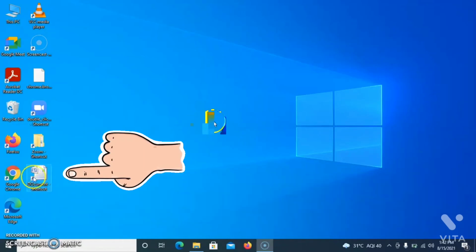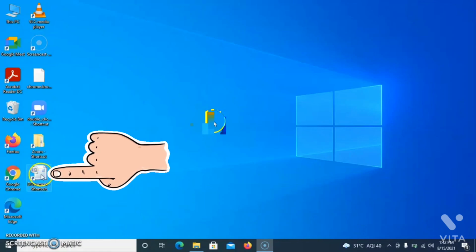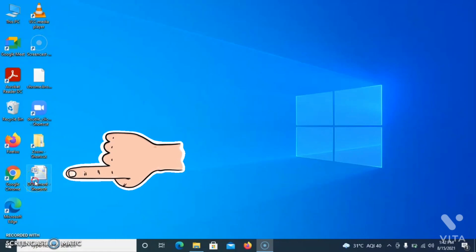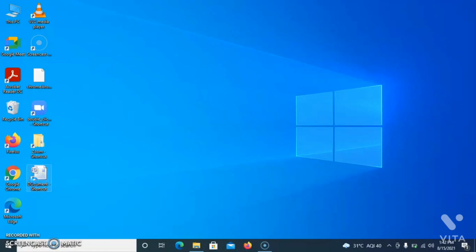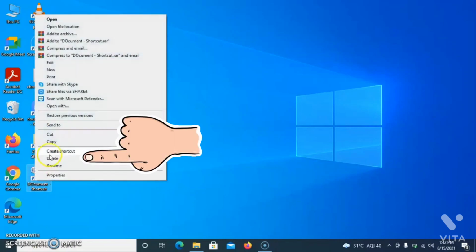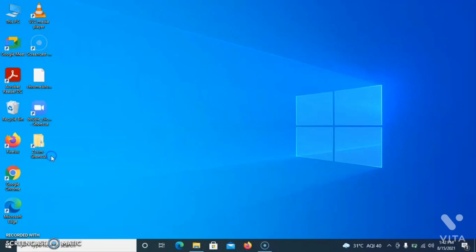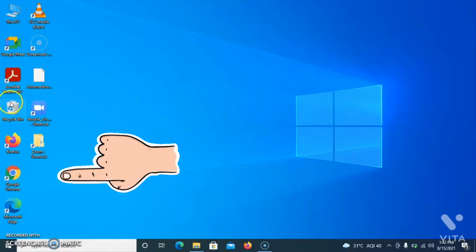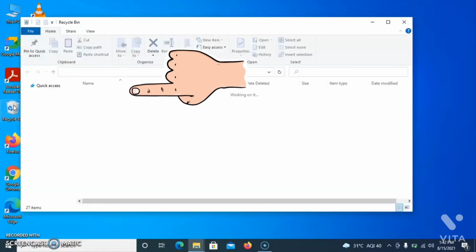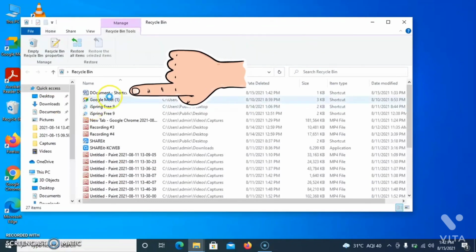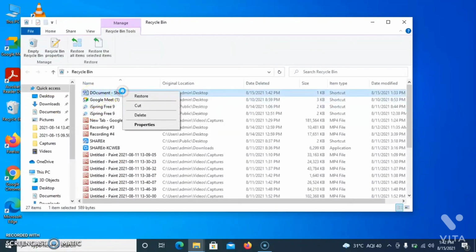Children, look at this one. This is a file. I am going to delete this one, so I right click on it. It will display a menu. Now I click the delete option. You can see this one. This file is deleted. Now I click the recycle bin folder. Children, look at this one. We have deleted this file only. This file has appeared here.